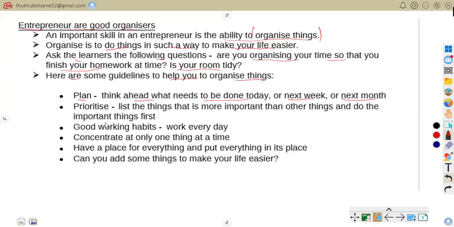Also, prioritize. List the things that are more important than others and do the important things first. Meaning, do the most important task first. For example, completing your customer orders before rearranging the shop.